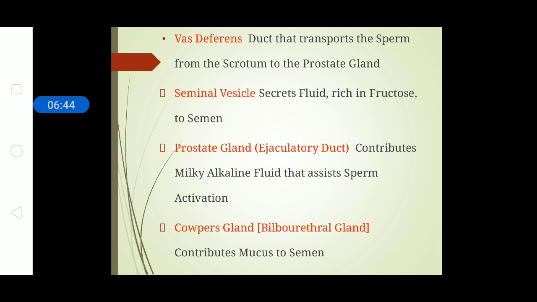Last we have the Cowper's gland or the bulbourethral gland, which contributes mucus to the semen. Mucus is very essential so that the sperm can travel smoothly without getting stuck, reducing the frictional effect during the transportation of sperm to ovum.